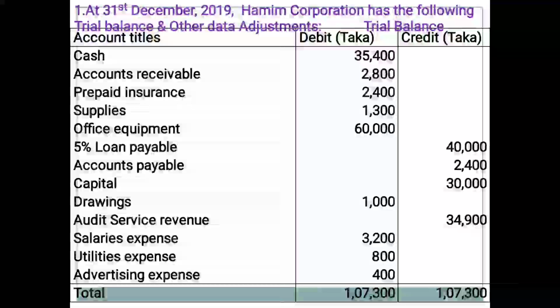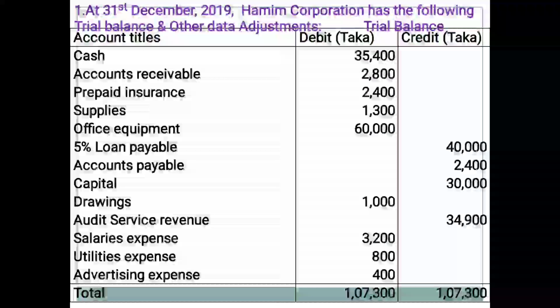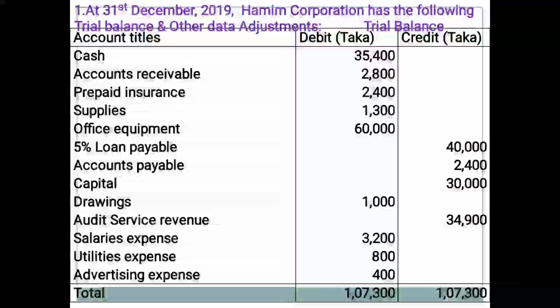Prepaid insurance is treated as current assets, a short-term asset in financial position statement. Supplies, that is office supplies or store supplies. This amount is also treated as current assets in financial position statement. Office equipment. This amount is one kind of fixed asset, that is long-term asset. It is treated as fixed asset in statement of financial position.